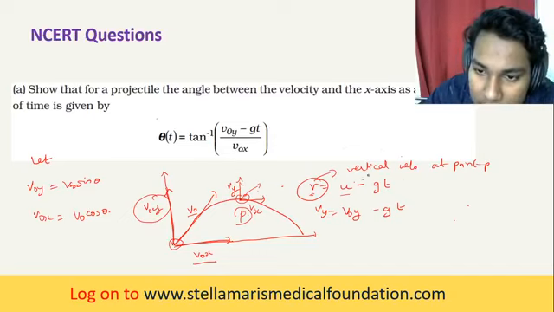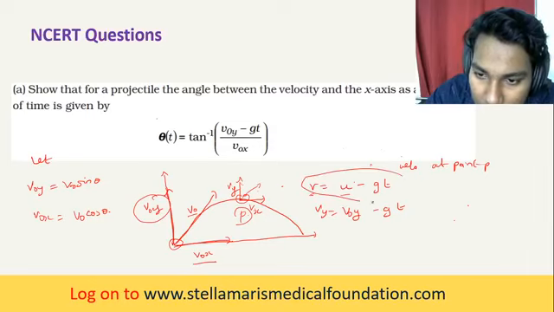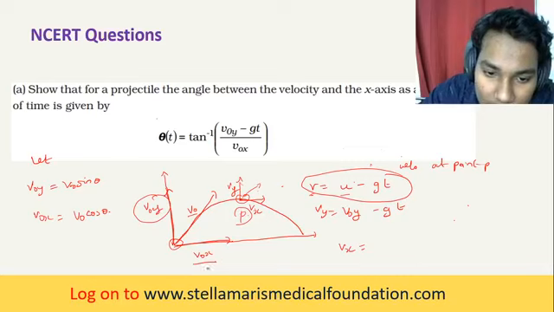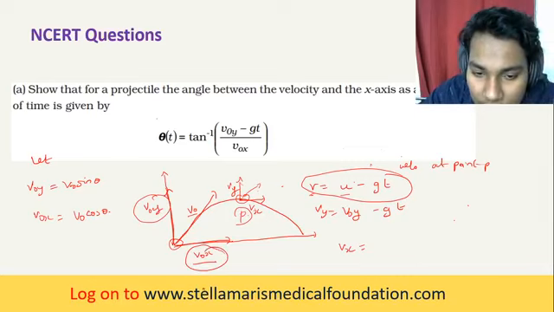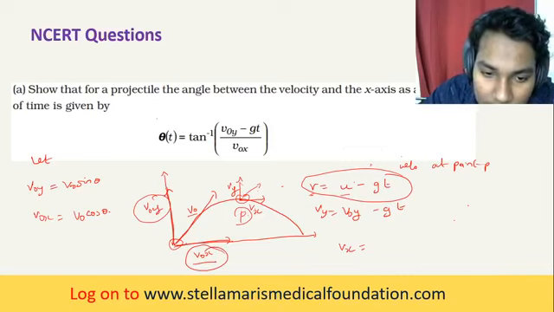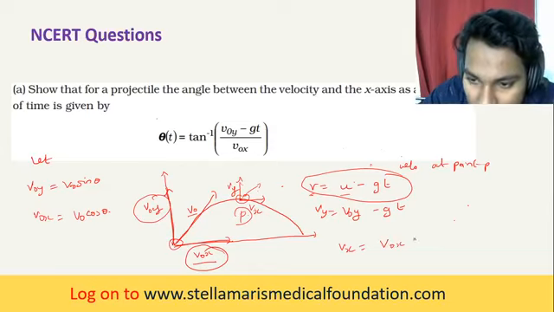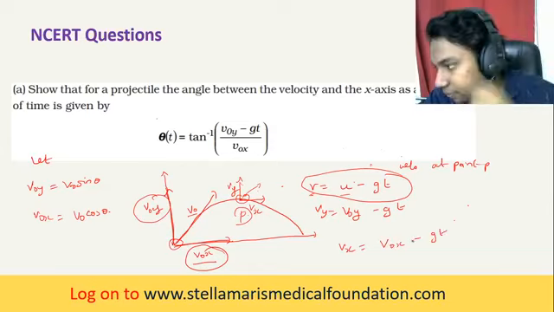Similarly for the horizontal component, you apply the same equation. For this point we are calculating the final velocity, so vx, the horizontal component of the velocity at point P, is equal to v naught x, the horizontal component at the point of projection, minus gt.